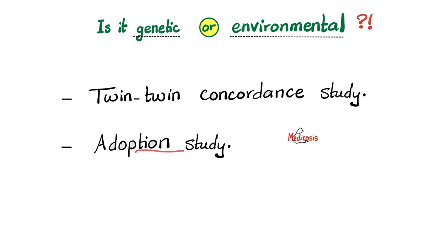Let's start by talking about the adoption study. So here is a family. These are the 2 parents, and these 2 parents have one child that is adopted and one child that is not adopted. This is their biological child, but this is not. Notice that these 2 children share the same environment, but not the same genetic makeup, because one is adopted and one is not. And then we're gonna follow up with them to see the similarities and the differences between the 2. If we have differences between them, there is a very high chance that the differences are genetic, not environmental, since they have the same environment. They grew up under the same roof.